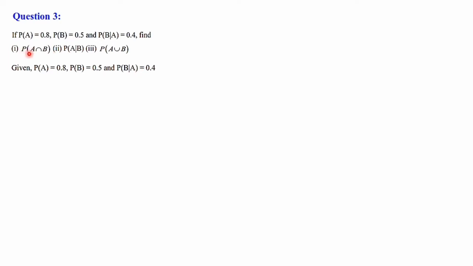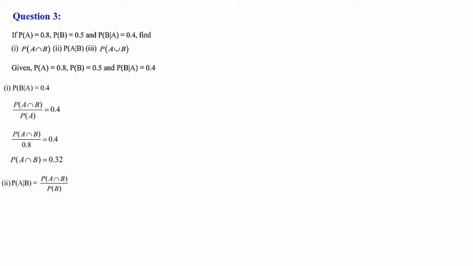Here, first we have to calculate P of A intersection B. For that, we need to take P of B given A, because P of A is not carrying A intersection B, P of B also not carrying A intersection B. But the P of B given A formula carries A intersection B. So, let's take that one. P of B given A is equal to 0.4. Formula we can write: P of A intersection B divided by P of A, the denominator. Substitute it: P of A intersection B by P of A, which is 0.8, equal to 0.4. When you cross multiply it, P of A intersection B is equal to 0.8 into 0.4, that is 0.32.